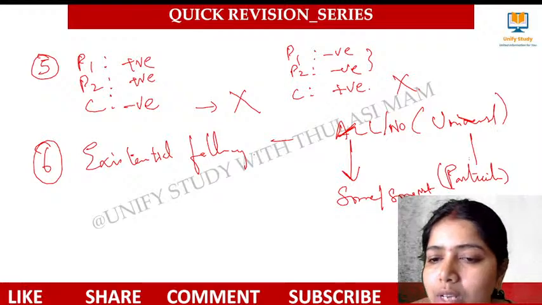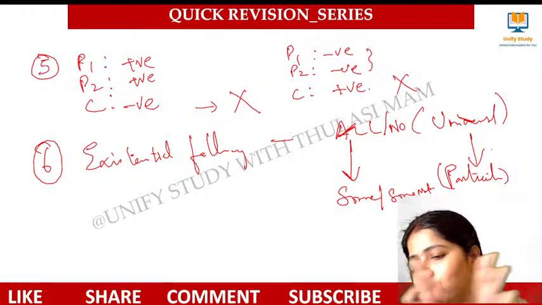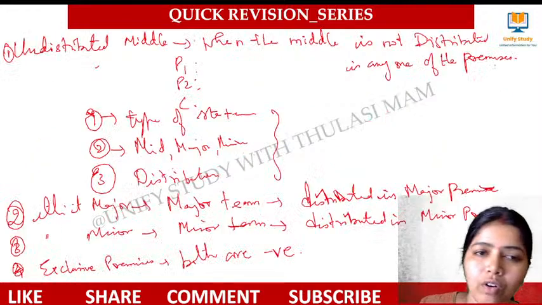Whenever a universal goes to a particular, some statement, that is the existential fallacy. So these are the fallacies with respect to the formal fallacy.